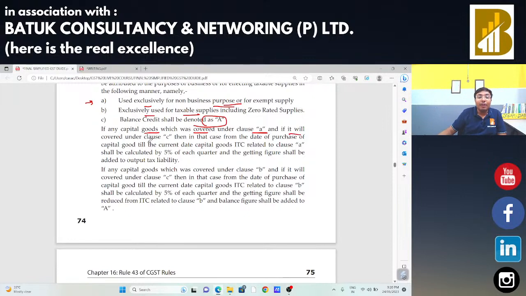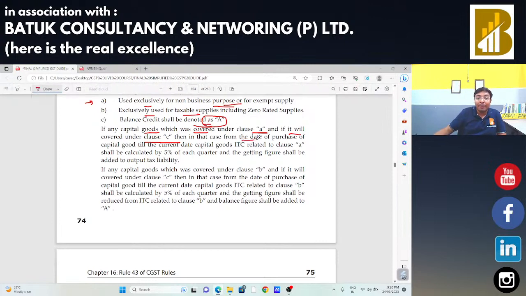If it will be covered under clause C after a particular period of time, that means after 1 year, I am going to use that particular plant and machinery for exempted as well as for taxable purposes. In that case, from the date of purchase of the capital goods till the current date, capital goods ITC related to clause A shall be calculated by 5% each quarter and the resulting figure shall be added to the output tax liability.